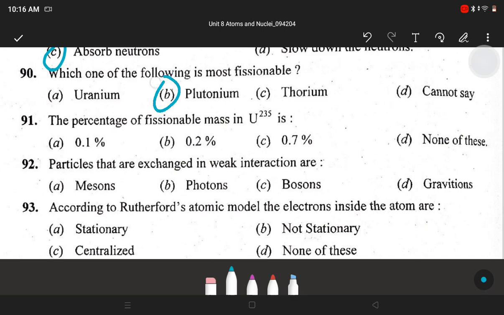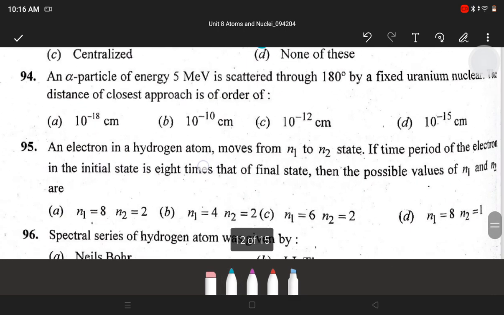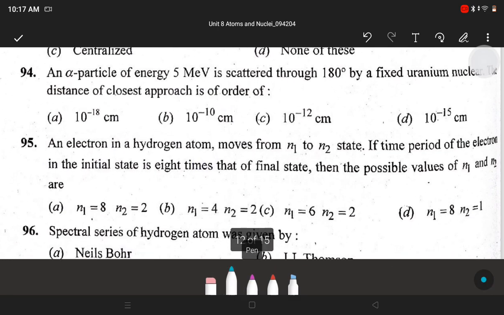Answer is B. Plutonium. Next, the percentage of fissionable mass in uranium 235 is C. 0.7%. Next, the particles that are exchanged in weak interaction are C. Bosons. According to Rutherford's atomic model, the electrons inside the atom are B. Not stationary. Next, an alpha particle of energy 5 MeV is scattered through 180 degree by a fixed uranium nucleus.